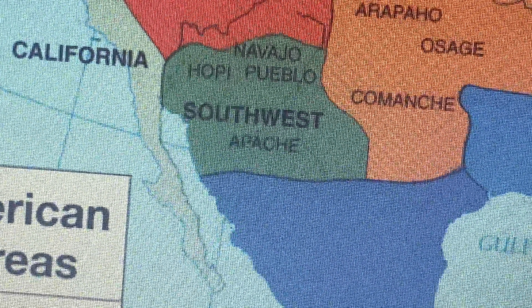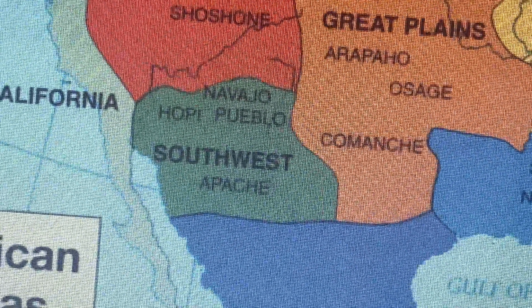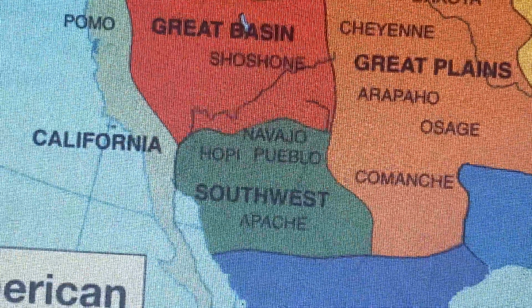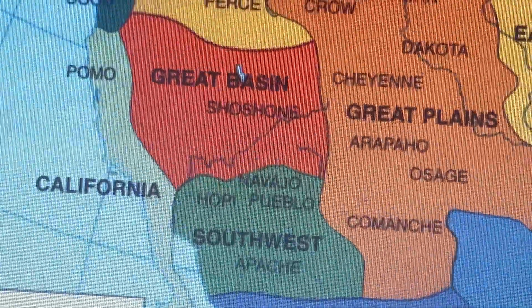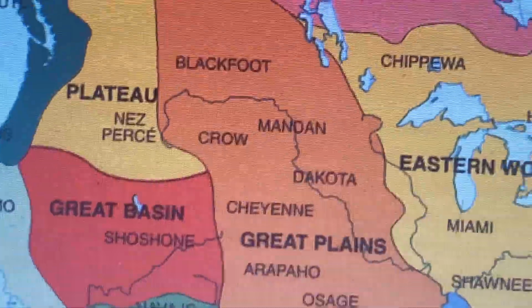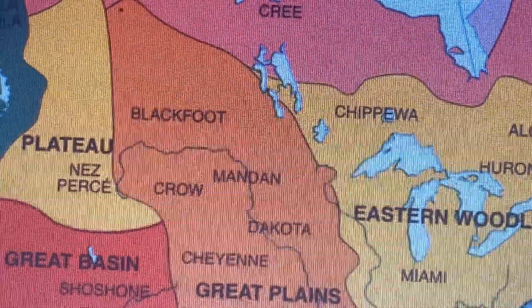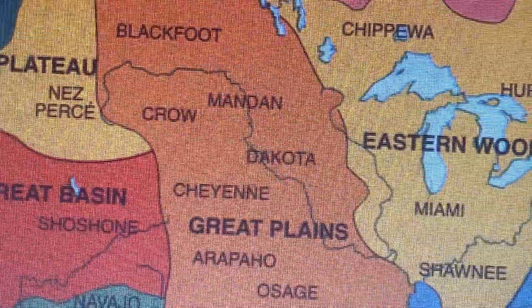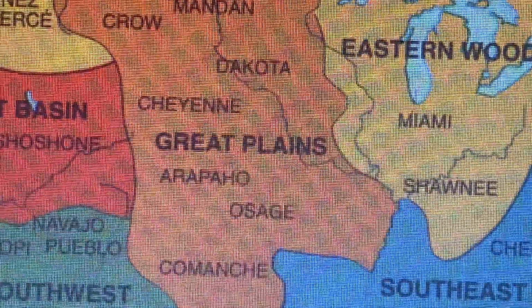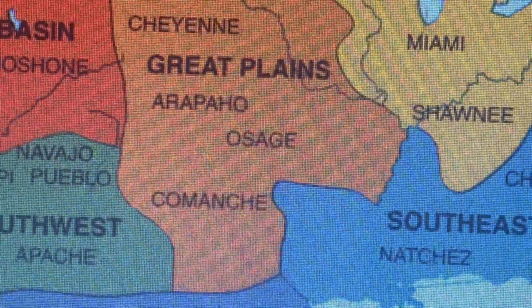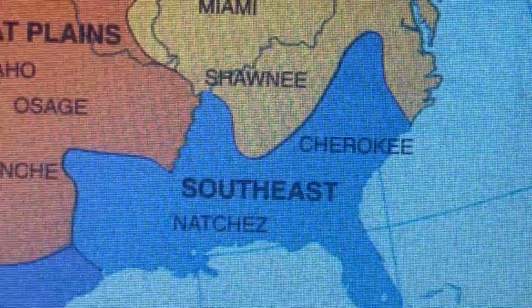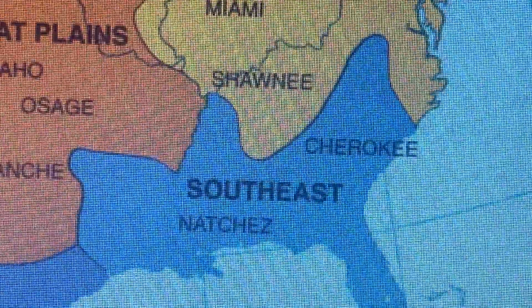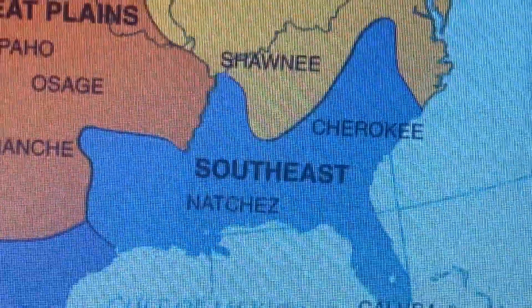the Baja Peninsula. The Southwest region included the Apache, the Hopi, the Navajo, and the Pueblo. In the Great Plains region, where horse culture thrived, you had the Blackfoot, the Mandan, the Crow, the Dakota, the Cheyenne, the Arapaho, the Osage, and the Comanche. Fierce Comanche tribe. In the southeast, the Cherokee, who are still here in our state, and the Natchez, along with